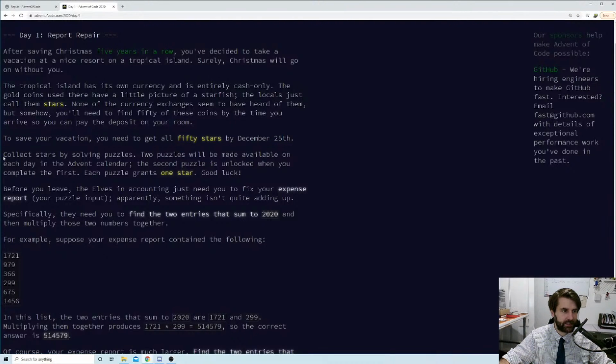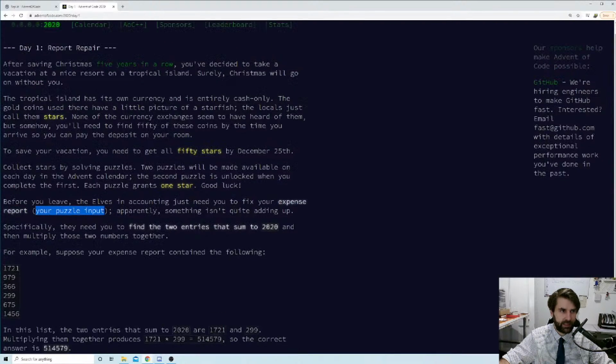Let's see how this works. Collect stars by solving puzzles. 2 puzzles will be made available on each day in the Advent calendar. The second puzzle is unlocked when you complete the first. Each puzzle grants 1 star. So we've got 50 stars and we can earn 2 stars each day. Before you leave, the elves in accounting just need to fix your expense report, which is our puzzle input.